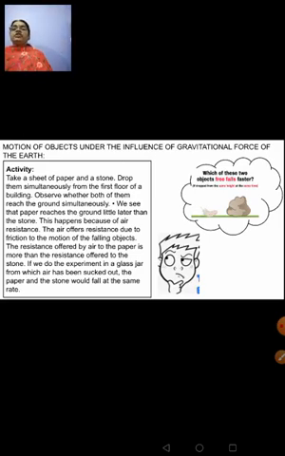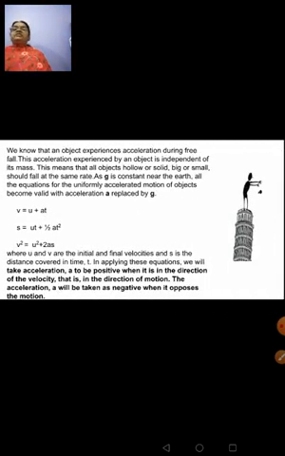This activity is given in your textbook. Okay, now see, we know that an object experiences acceleration during free fall while reaching the ground when it is dropped from a height. This acceleration shown by the object is independent of its mass. So this means that whether the object is solid or hollow, big or small, it should fall at the same rate, because the value of g is constant near the earth.